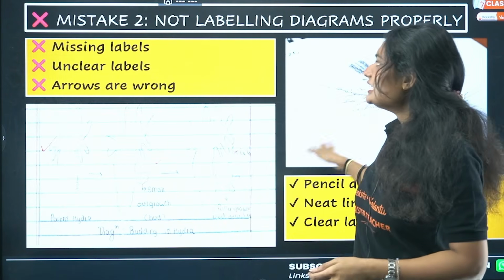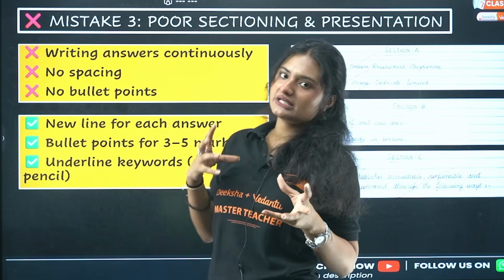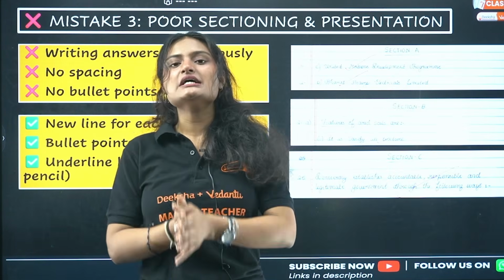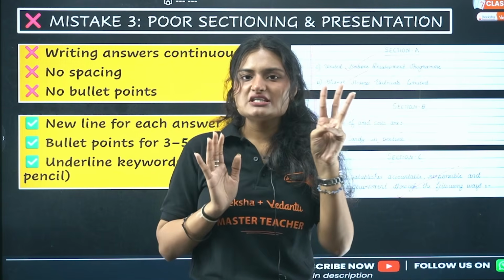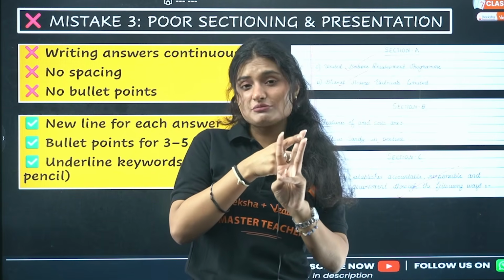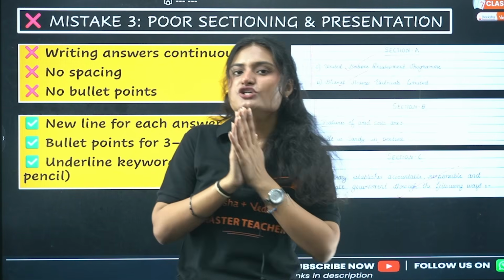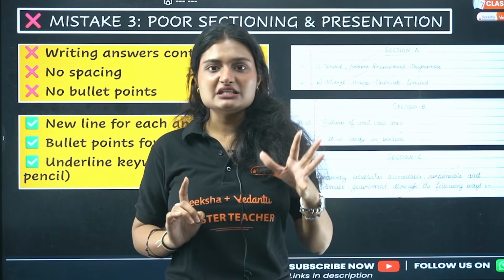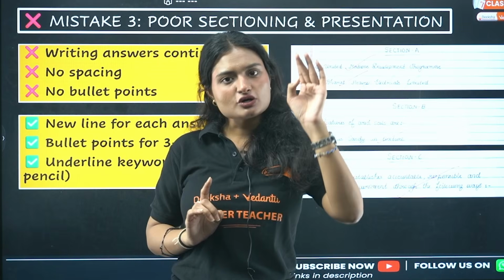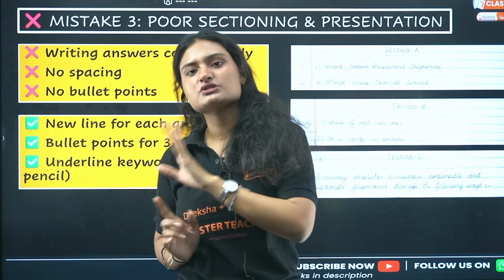Okay. The next mistake is poor sectioning and presentation. From this year onwards, CBSE has changed the pattern a little bit. You have 3 sections: section A biology, section B chemistry, section C physics. You need to cover each section. That means if you start section A, finish all the questions of section A, then move on to section B or C.